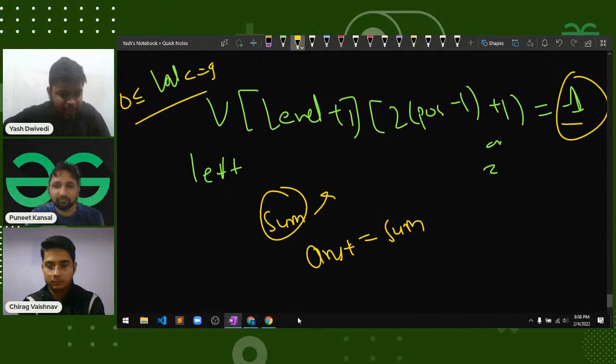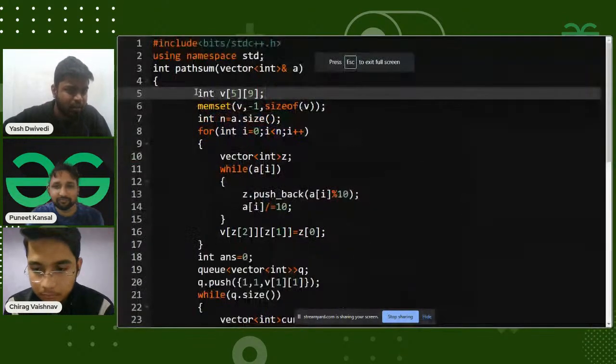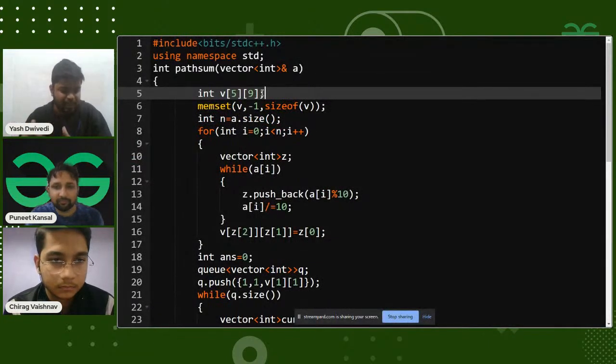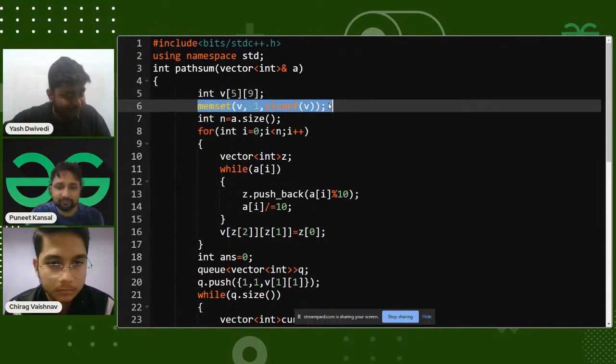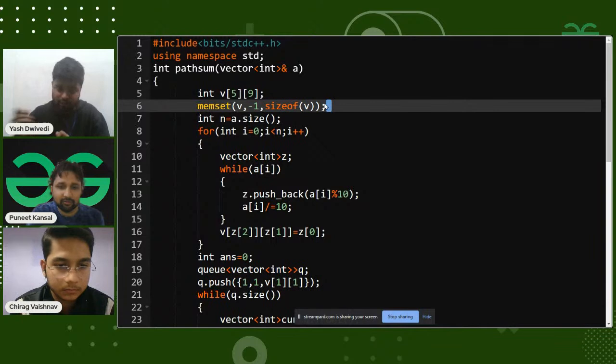So this is how I'm thinking. Let me show you my code. As I said, I've made a vector, an adjacency matrix, because making an adjacency matrix was easier for me. Then I've initialized all the values to -1, indicating that if a particular node is not present, its value would be -1.